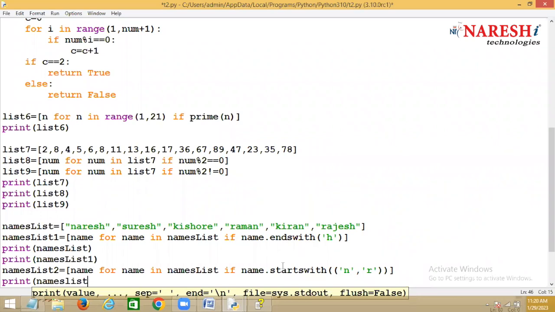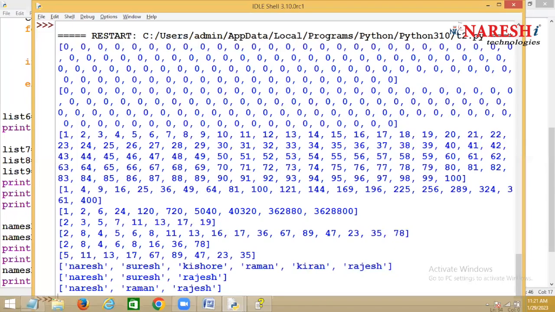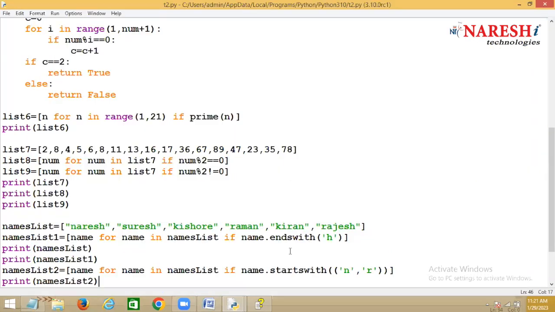Yes, very good, Williams. Now list 2 is there. Python is a case sensitive language. Naresh, Raman, Rajesh. Starts with N, starts with R, and starts with R. Okay, now.